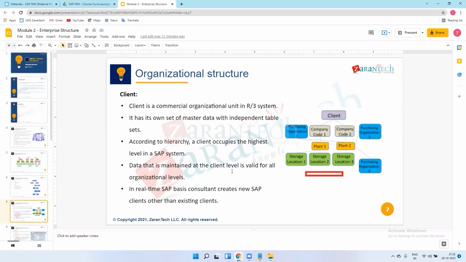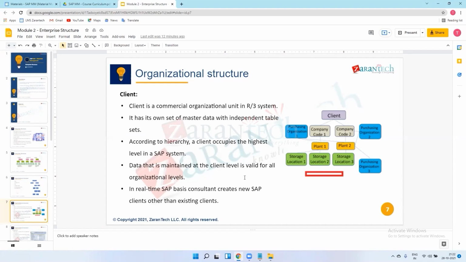We need to procure licenses from SAP for this software. So all this responsibility can be handled by the SAP basis consultant. Means they will create this client in SAP system. So our role is from company code only. So client is managed by SAP basis consultant only.